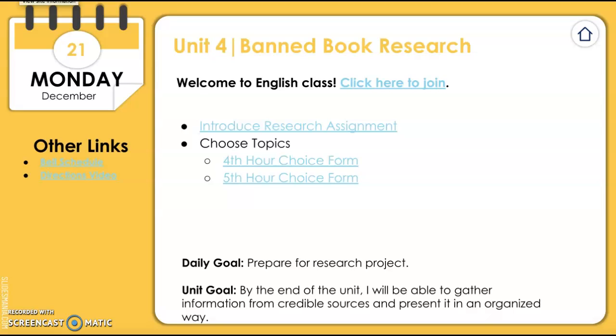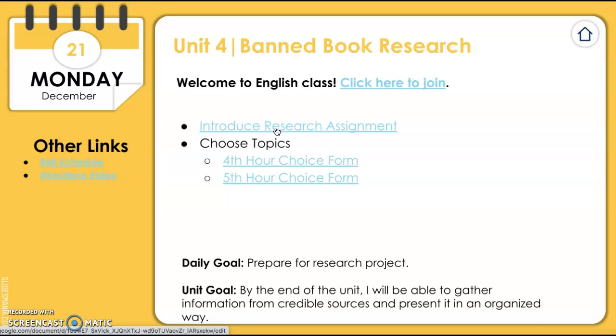Today we are going to start your banned book research, which is the last unit of this semester. So this project that we will be working on for the rest of the semester is going to be your final for English 9. So the first thing that you need to do is go through and look through your research assignment, read through that, and then your job is to pick which topic you would like to research for this unit.